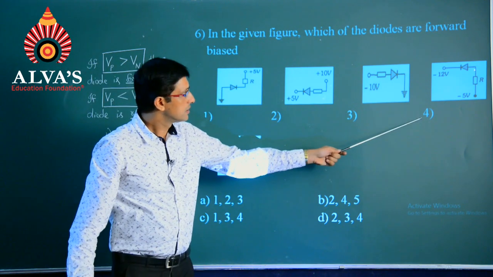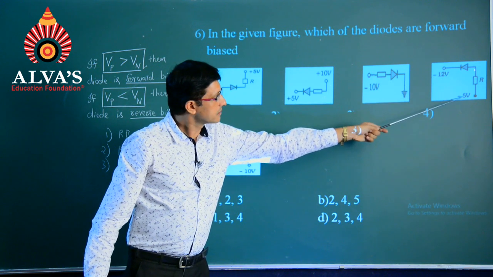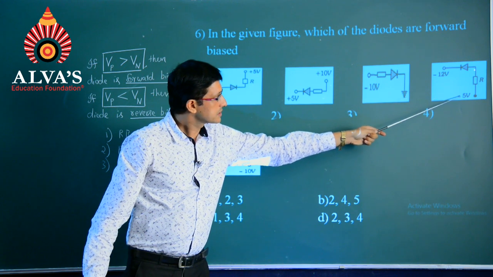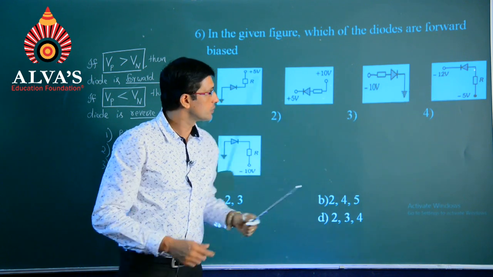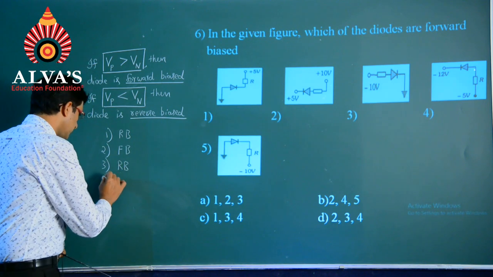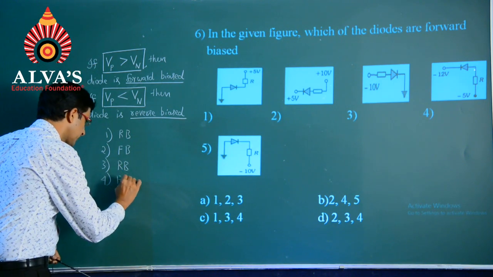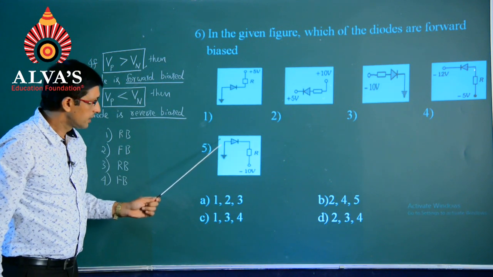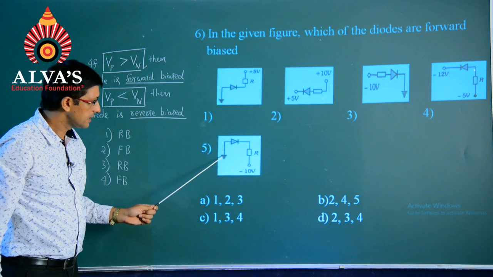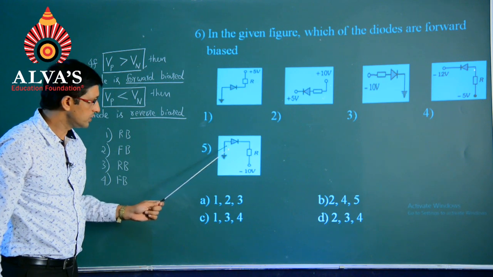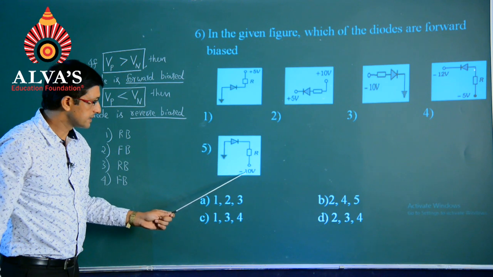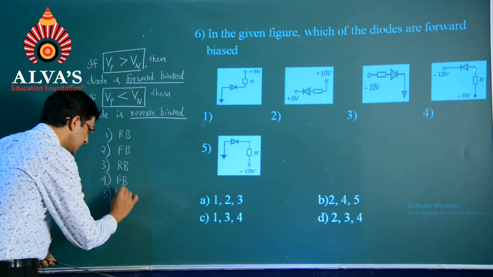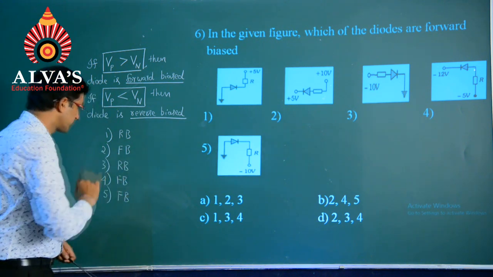In the fourth figure, P side is at minus 5 volts and N side is at minus 12 volts. Since minus 5 is bigger than minus 12, fourth figure is forward biased. And in the last diagram, we find that P side is at 0 volts and N side is at minus 10 volts, and hence in the last figure it will be forward biased.